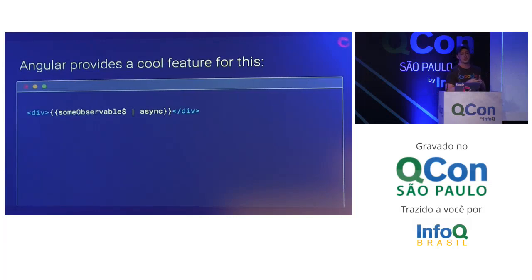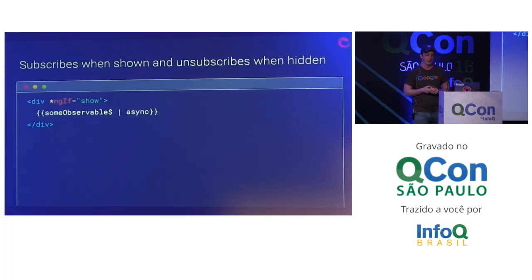What this is, we're actually binding out an observable in our template, and the pipe async says, hey, whenever this div shows, or whenever this part of my template is showing, I want you to subscribe to this observable, and every time a value comes out of it, I want to update this binding. And then whenever it's hidden, I want you to unsubscribe from that for me. So it kind of manages this subscription for you, which is a very nice feature.